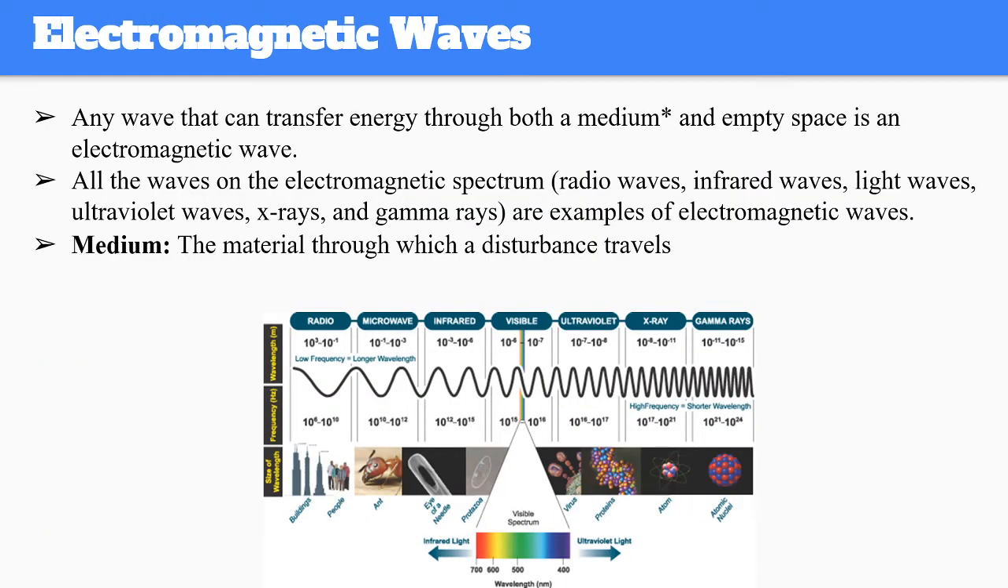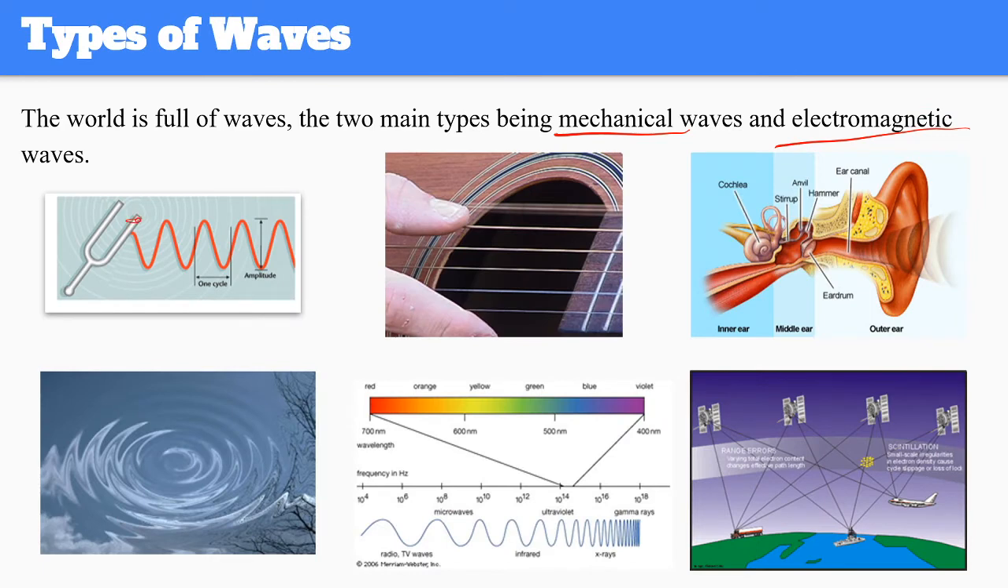What makes it electromagnetic wave? What's the main difference in between them? Electromagnetic waves can transfer the energy through a medium and empty space. So what is a medium? It's the material through which a disturbance travels. So for example here, energy is traveling through the air. So air is my medium.